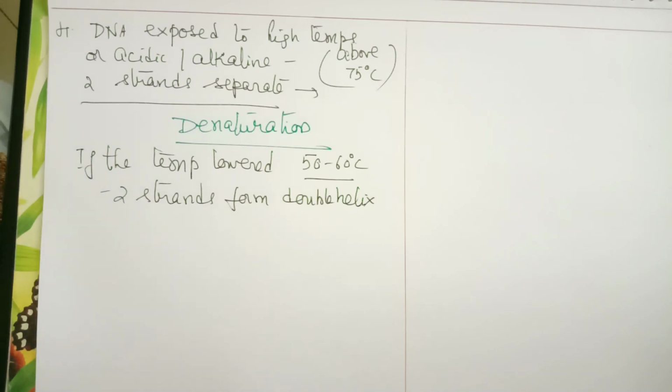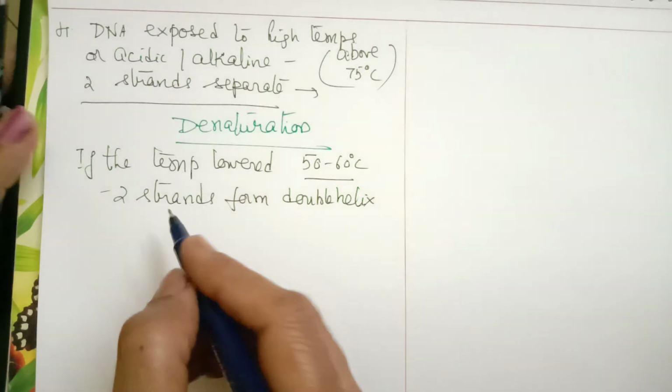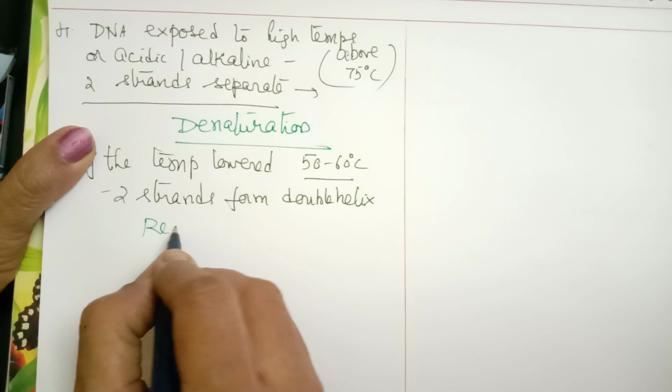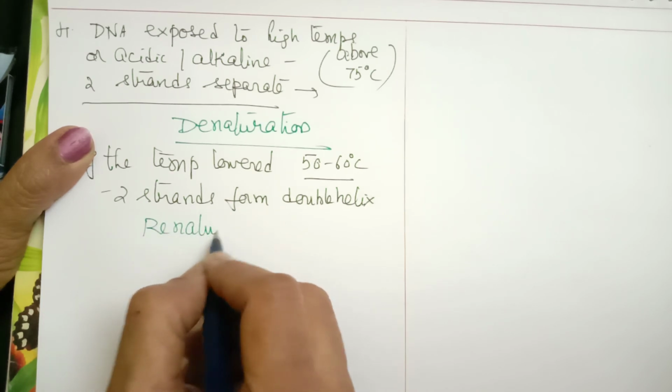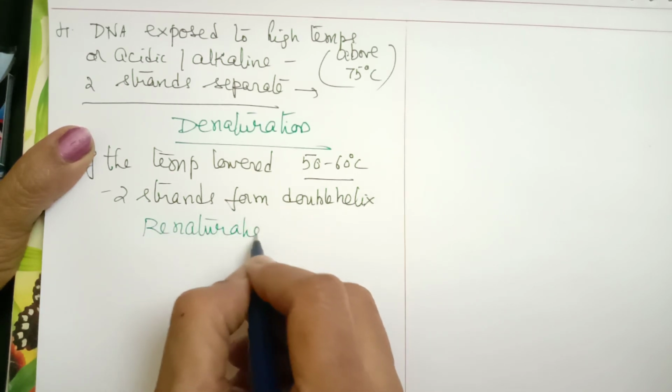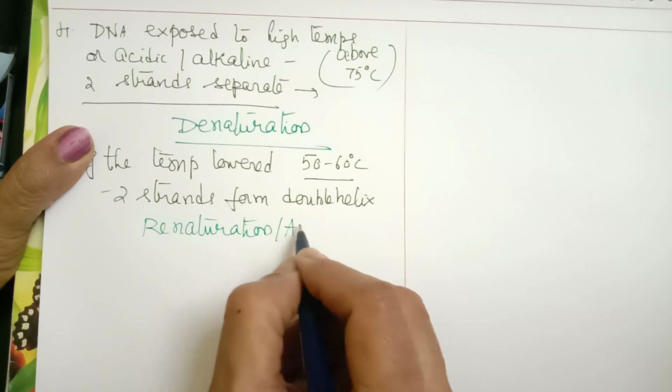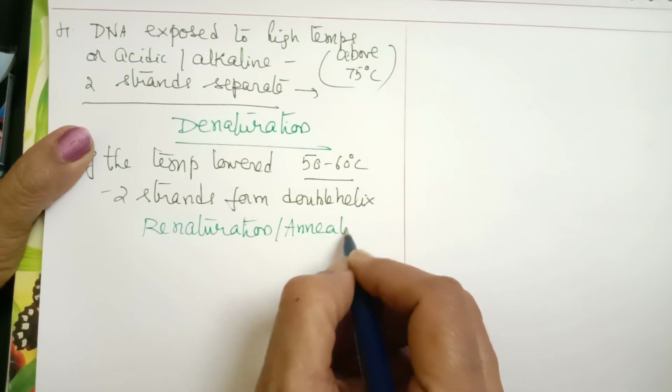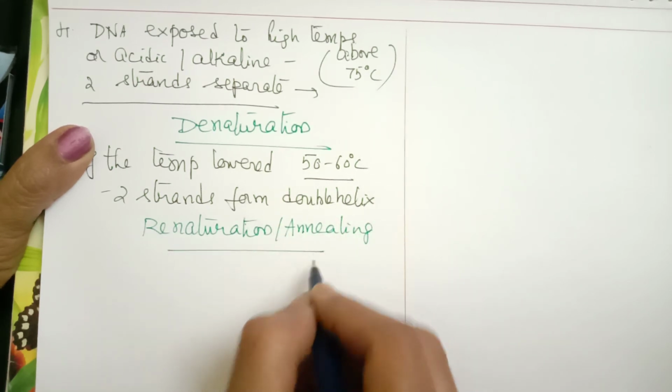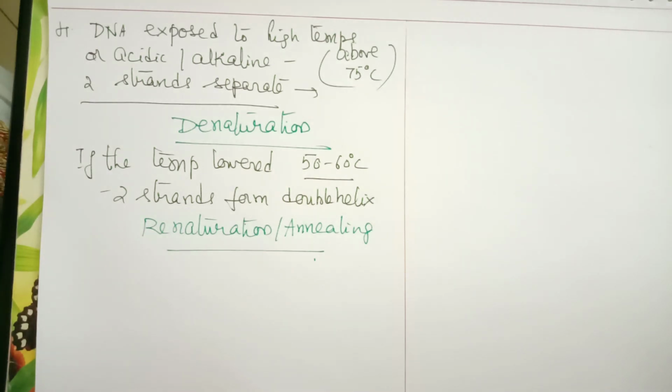This process where the two strands again form a double helix is called renaturation, or it is also called annealing.